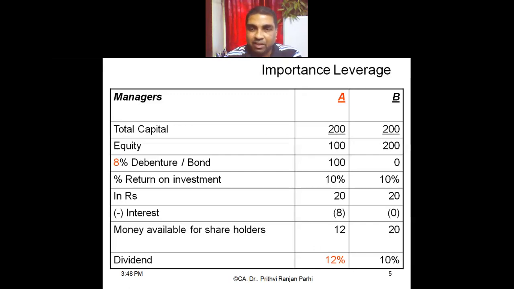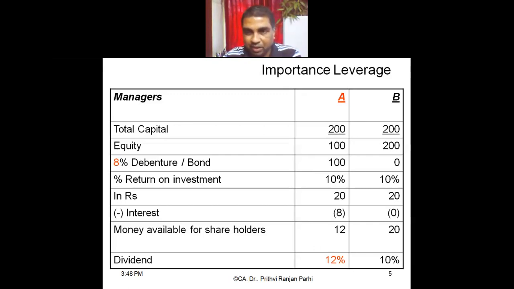Okay. Farm A is earning at what rate? 10%. So total capital investment is how much? 200. Return is 10%. So what will be the total return? In rupee terms, 20. So farm A is earning 10%, that is 20. Farm B is also earning 10%, that is 20.